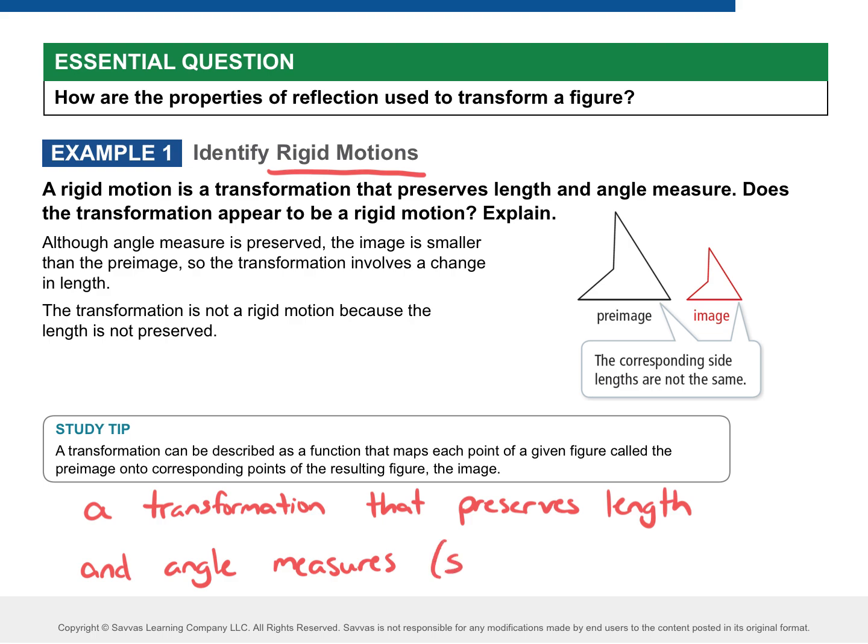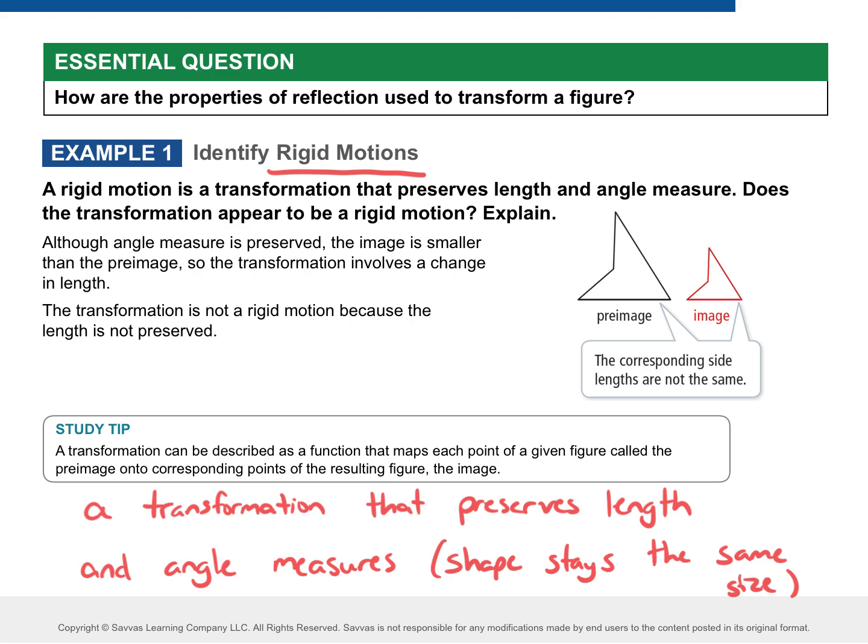So go ahead and write the shape stays the same, and you can refer to that as size, stays the same size. For example, talking about reflections, what did you say a reflection is? Just a mirror image, it flips. Was our shape changing size during those reflections? No, all that was happening was just flipping. So the reflection is a rigid motion.